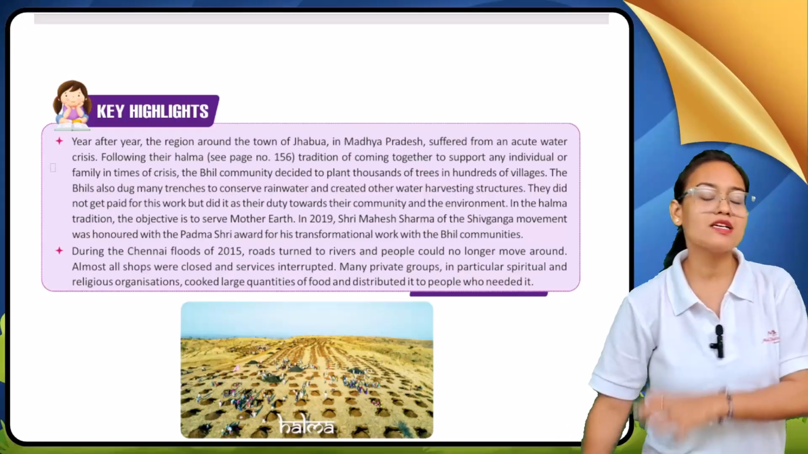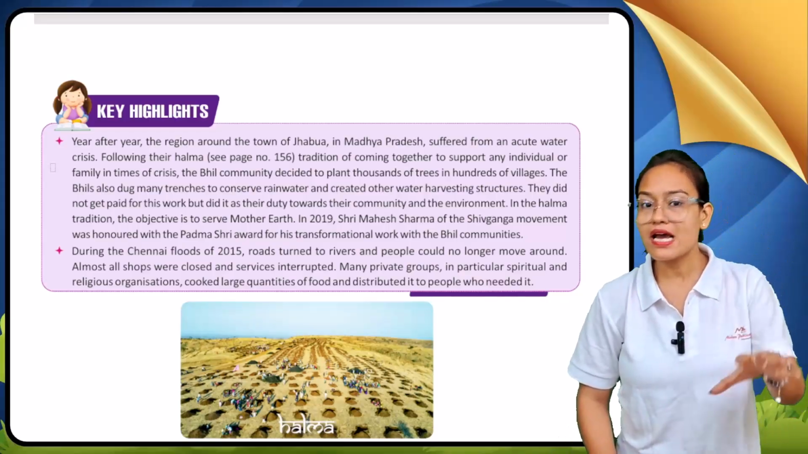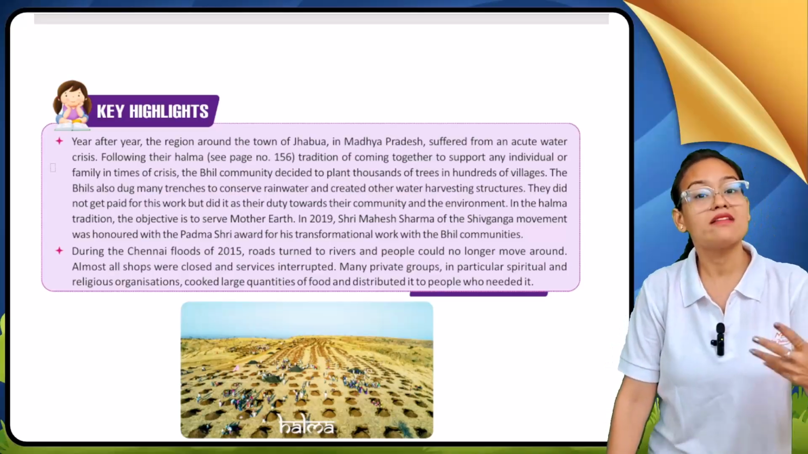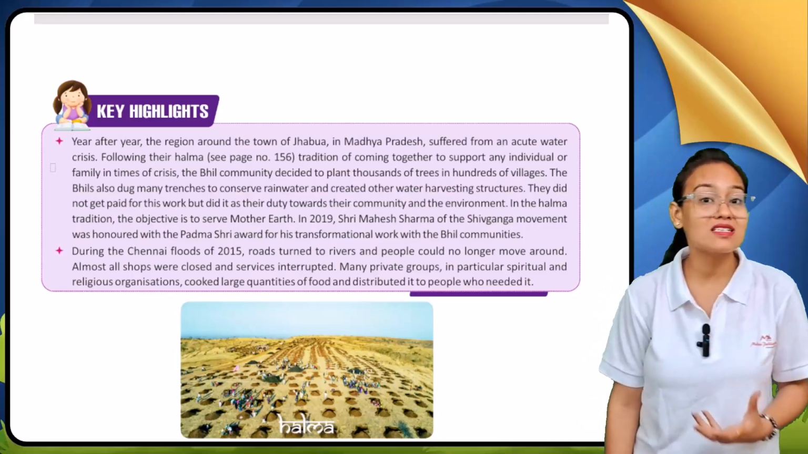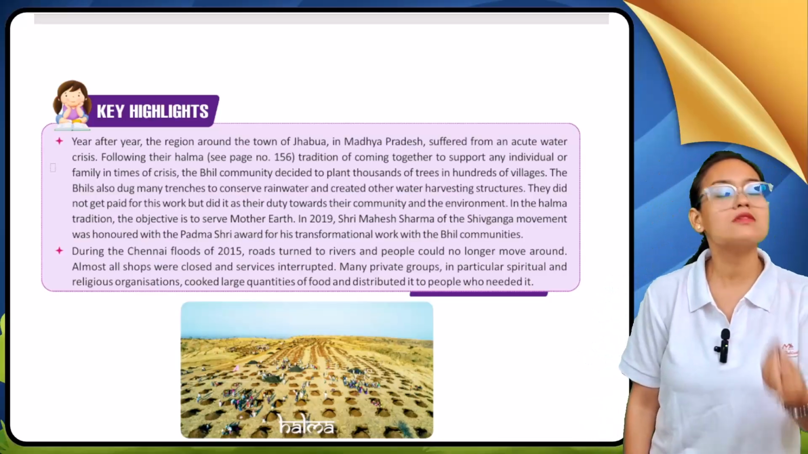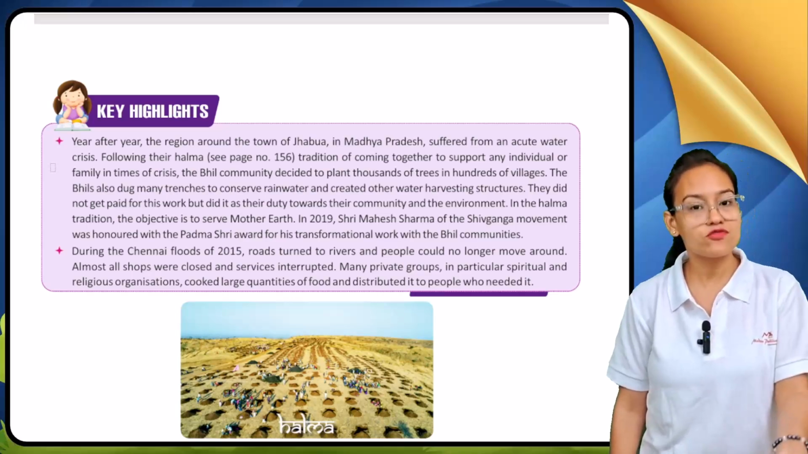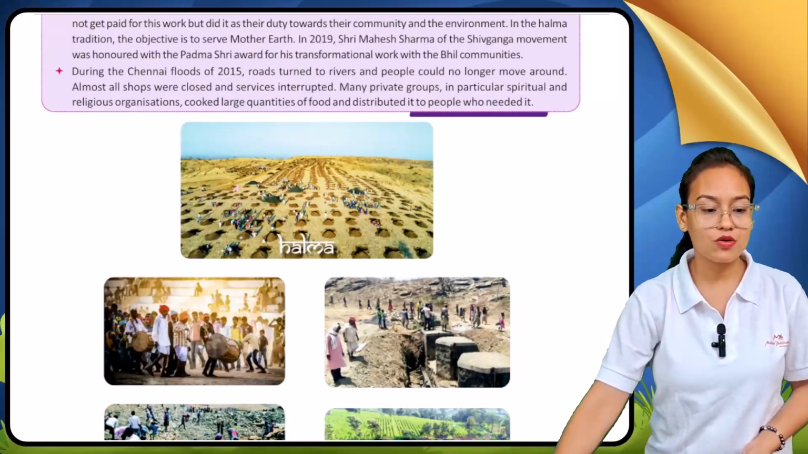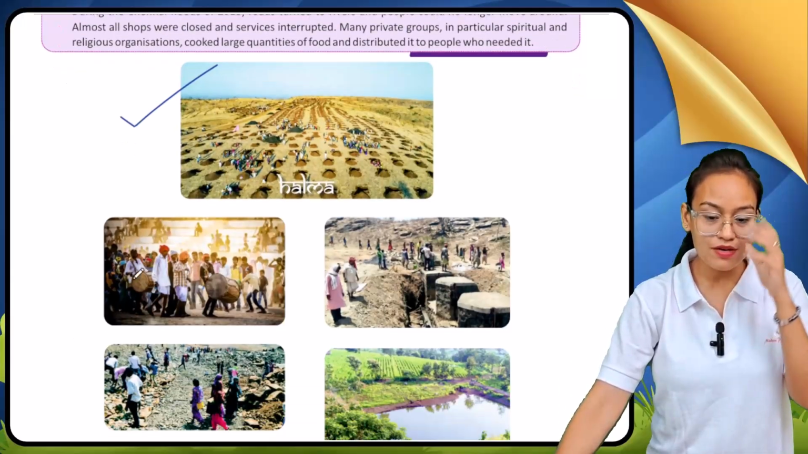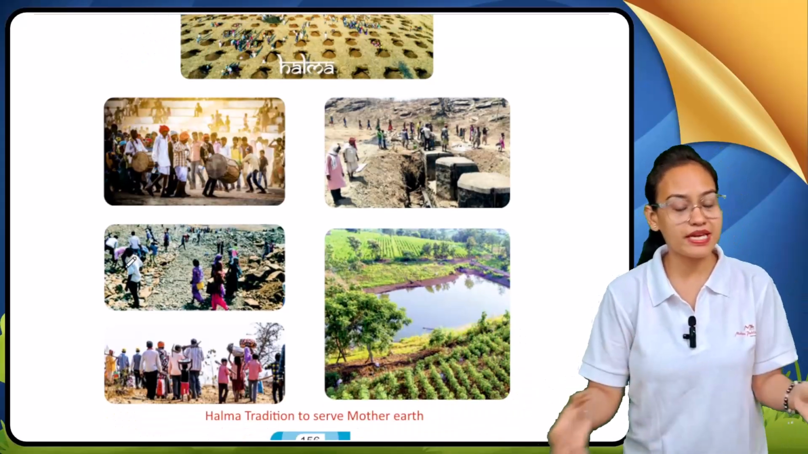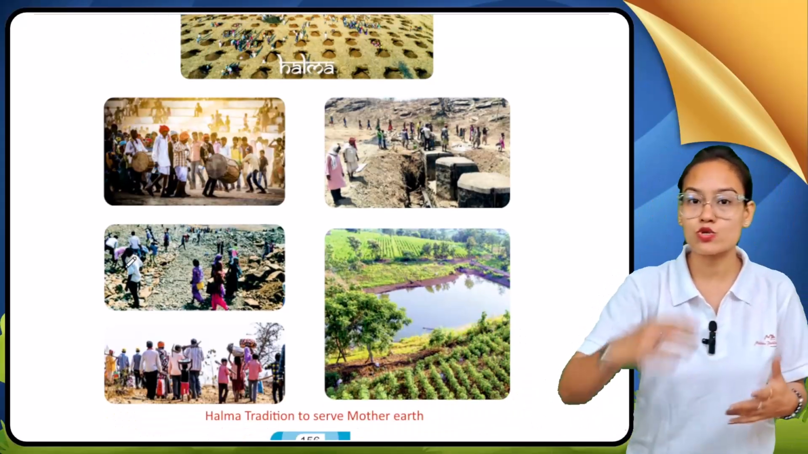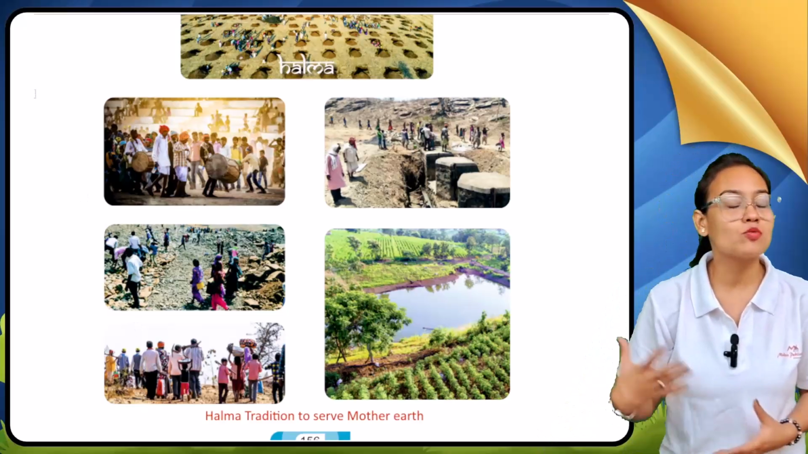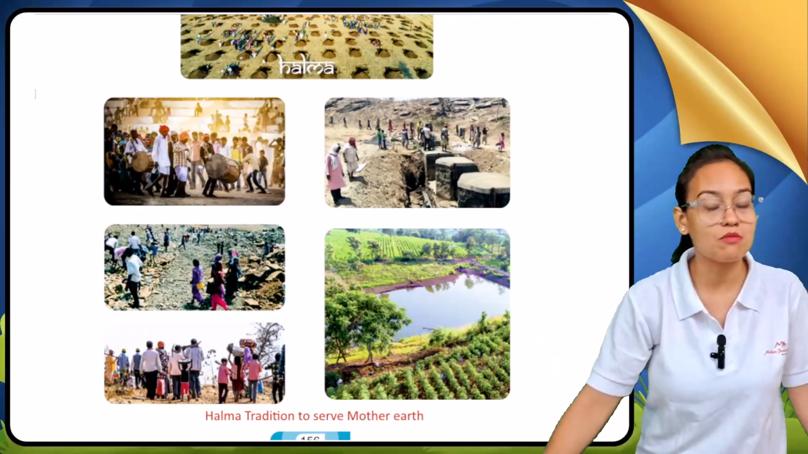So here, my dear student, you can see from these two incidents that people are not getting paid. They are not getting any money, but they are doing social work because they understand that this is their moral responsibility, this is their role, which they have to follow. Now you can see, my dear student, this is the Helma tradition. Many Bhil community people came together, planted trees, and started a natural way of rainwater harvesting. So this is all about our Helma tradition, and the major motto behind it is saving our Mother Earth.